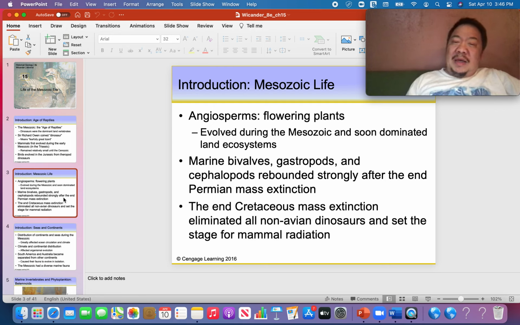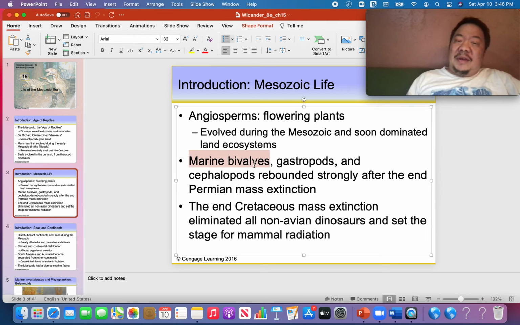95% of your brachiopods became extinct. It was a catastrophe that has never befallen the world again. Since the brachiopods were decimated, 95% of the brachiopods became extinct at the end of the Permian 245 million years ago. Bivalves, phylum Mollusca, class Bivalvia. Some people have been getting it wrong in lab. A bivalve is not a brachiopod. It's a mollusk. It's phylum Mollusca.